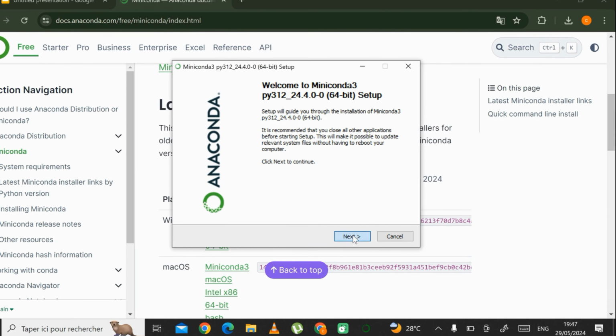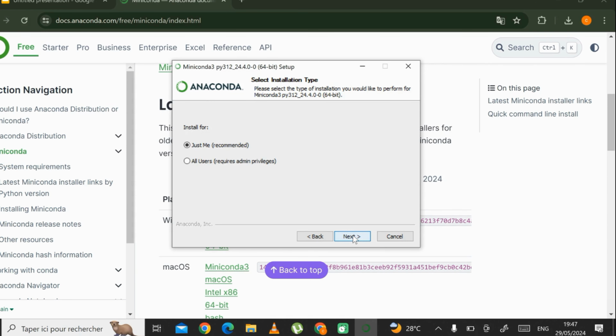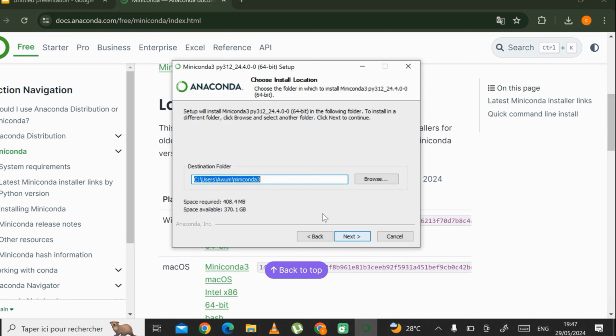So that is it. We're going to click next. Of course, I agree. So click on agree. Just me, install for just me. We don't want all users. It's Miniconda we're installing, not Anaconda. You see, it's going to be installed in this folder.